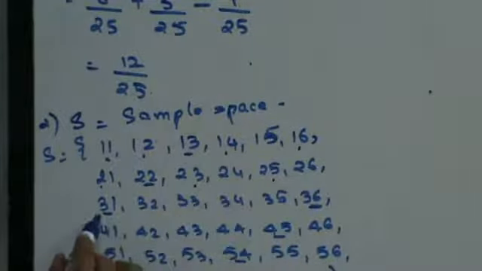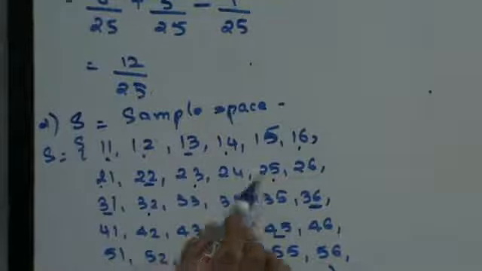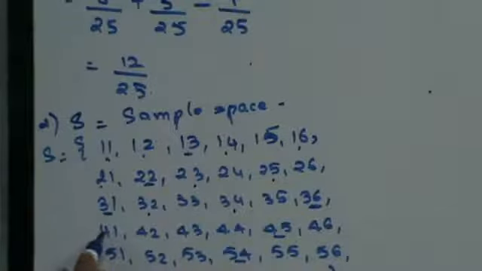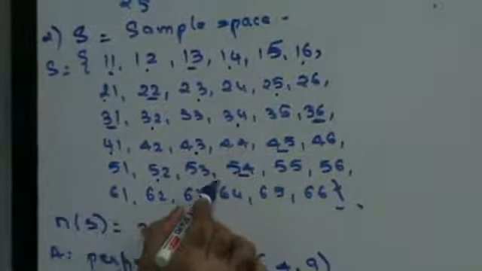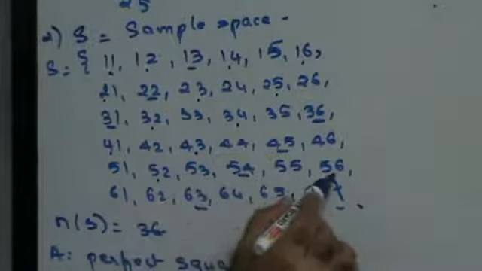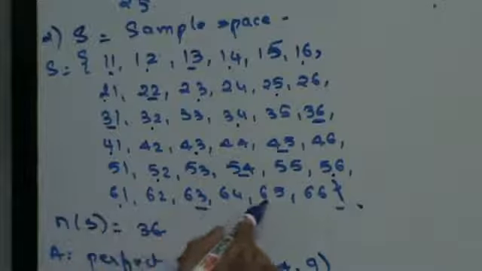Okay. Then you have 5, 7. That's it. Then you have 5, 7. Then you have 7, 11. Then you have 7, 11.